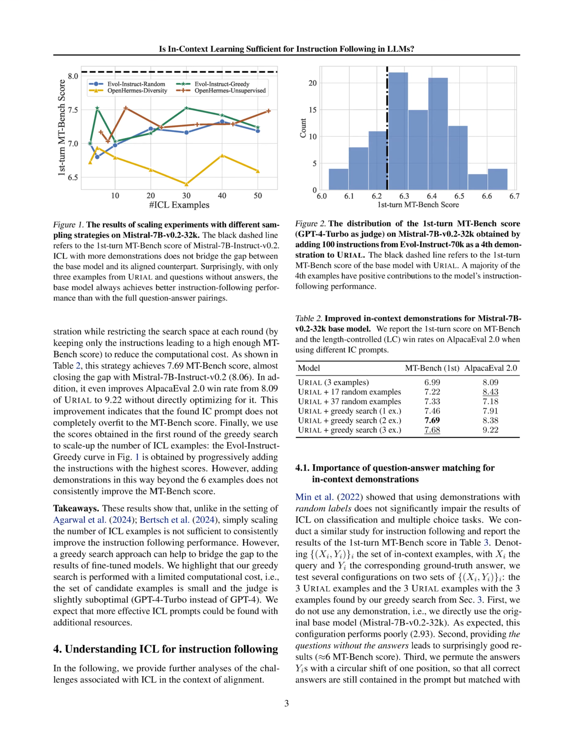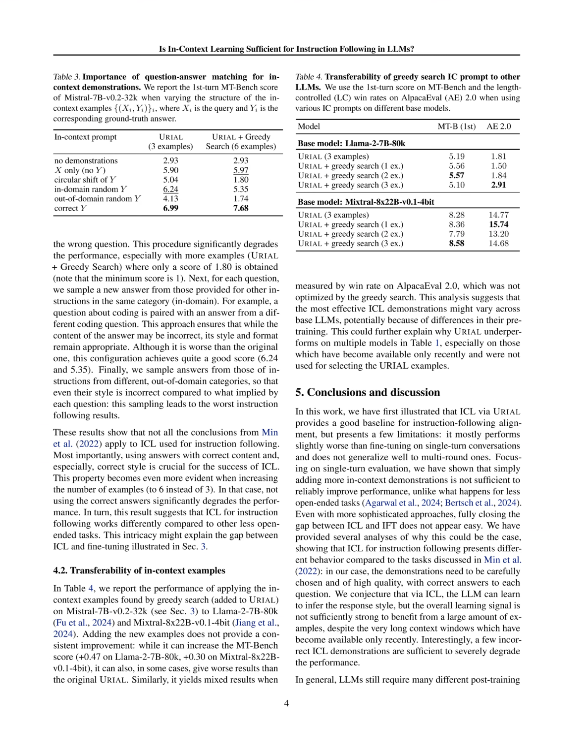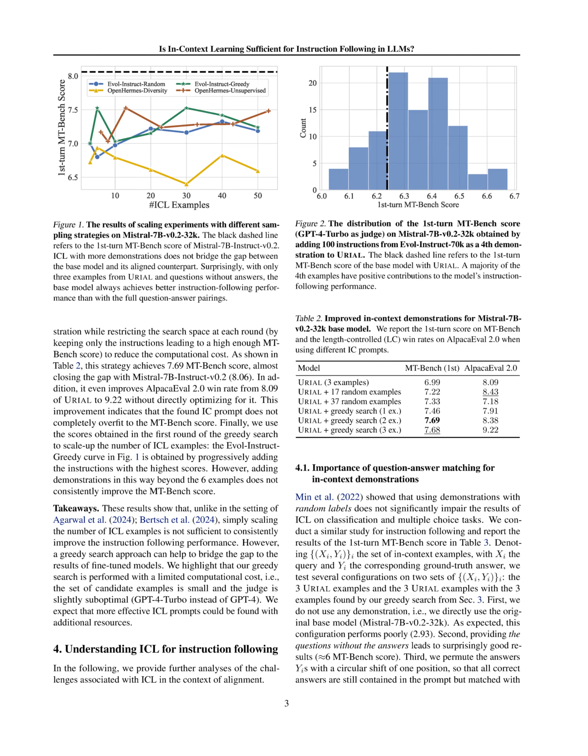The paper shows that providing questions without answers surprisingly leads to good results, while permuting answers with questions significantly degrades performance. Additionally, sampling answers from in-domain categories, where the content may be incorrect but the style remains appropriate, still achieves relatively good scores. However, sampling answers from out-of-domain categories, where both content and style are incorrect, results in the worst instruction-following performance. The study demonstrates that the effectiveness of ICL for instruction following heavily relies on matching questions with correct answers, especially as the number of examples increases.